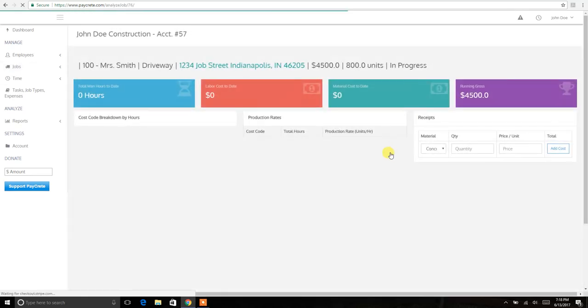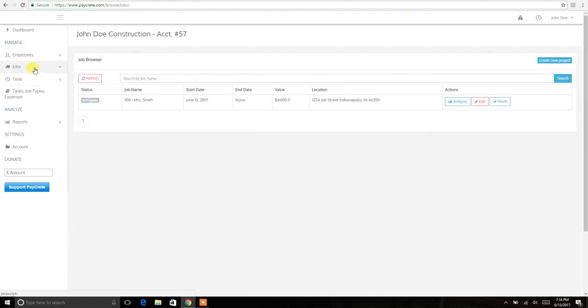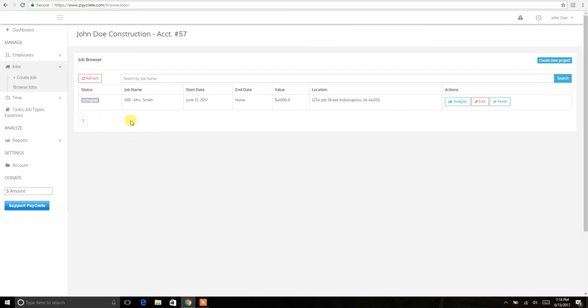Now this will actually take you back to the job analysis page. So again, it shows you all the information. You being a manager or an owner can review this information and make sure it's all here and correct before it goes out to the guys. So right now it is active on the selection list for employees to clock in under. So now when I go to jobs and browse jobs, I'm back here at this page and it says in progress. So again, the job name is 100. Mrs. Smith, it all looks right. Now it has a start date, so the job has been started. Here's the value, everything is here.